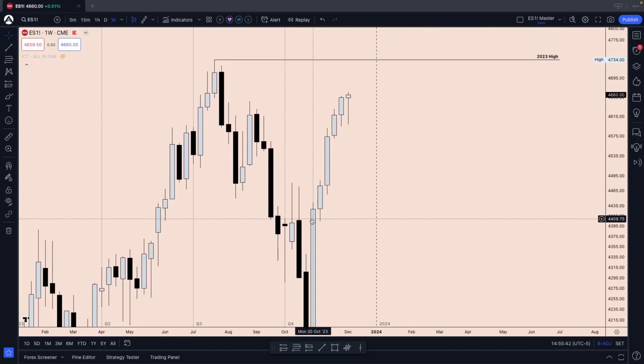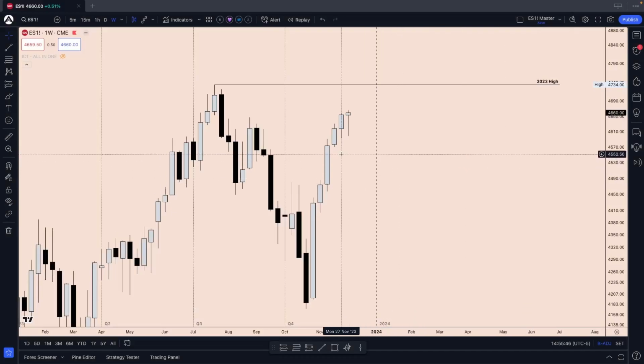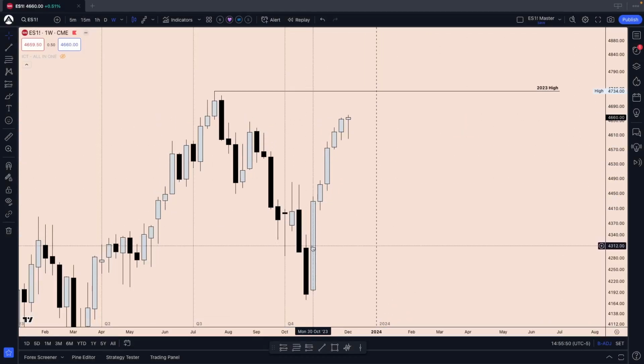That's now the 1, 2, 3, 4, 5, 6th weekly candle where we've been putting in higher highs and higher lows. But we can slowly see that we are decreasing in candle body size, or at least that we're not expanding as rapidly as we have been until this week, Monday, the 13th of November. We took the buy side, we're inside.